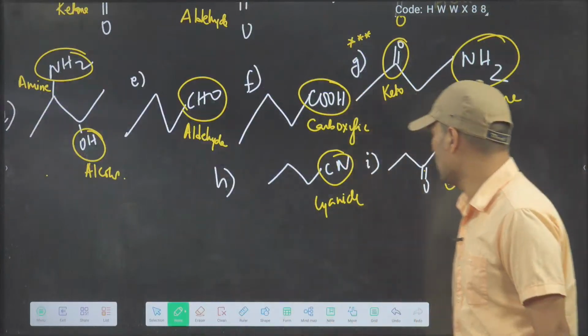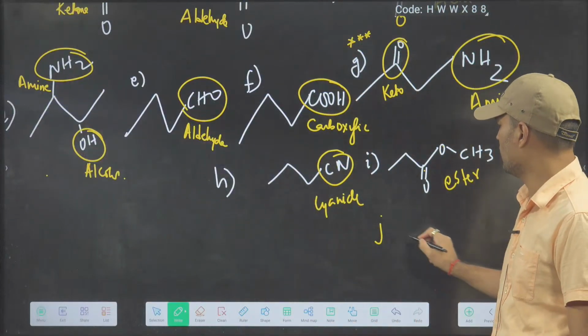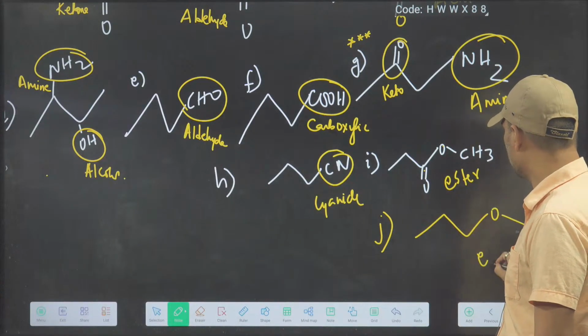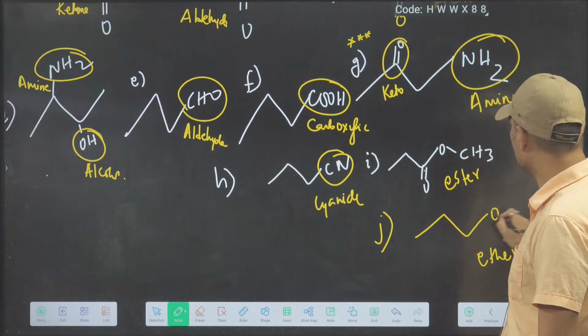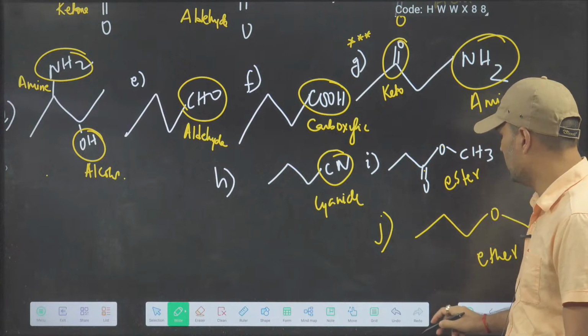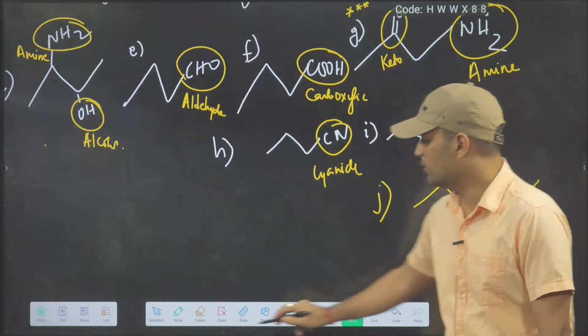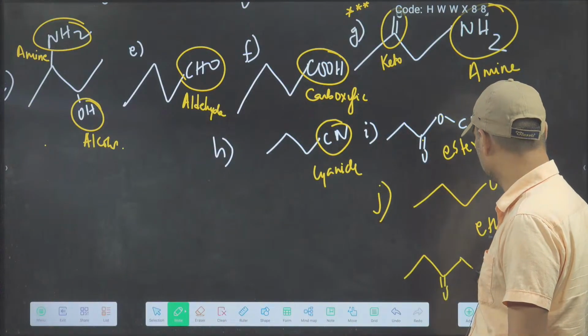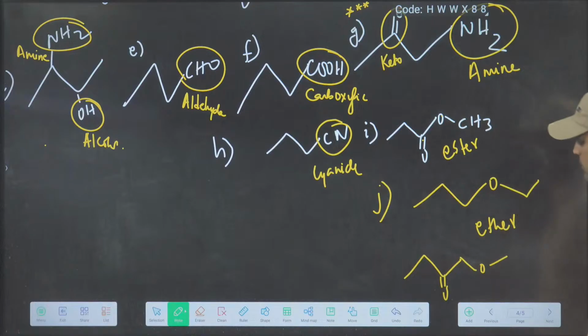Acha, people can think also, sir, then what is ether? See, if I write like this, this is ether. ROR, only O in middle. ROR. And then to confuse you, I can write like this. But what is this?